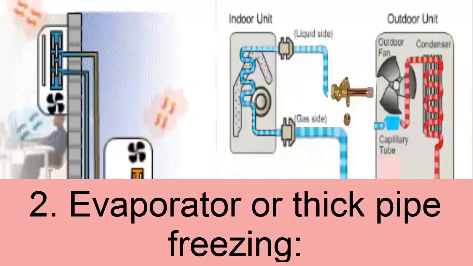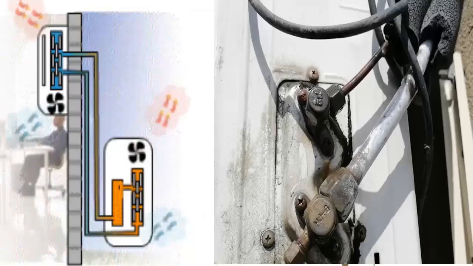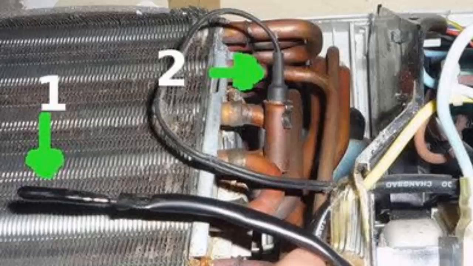2. Evaporator or thick pipe freezing. A. Clean filters and internal parts to improve airflow and heat absorption in the indoor unit or evaporator. B. Verify correct turbine speed. C. Check connection, position, and condition of temperature sensors.